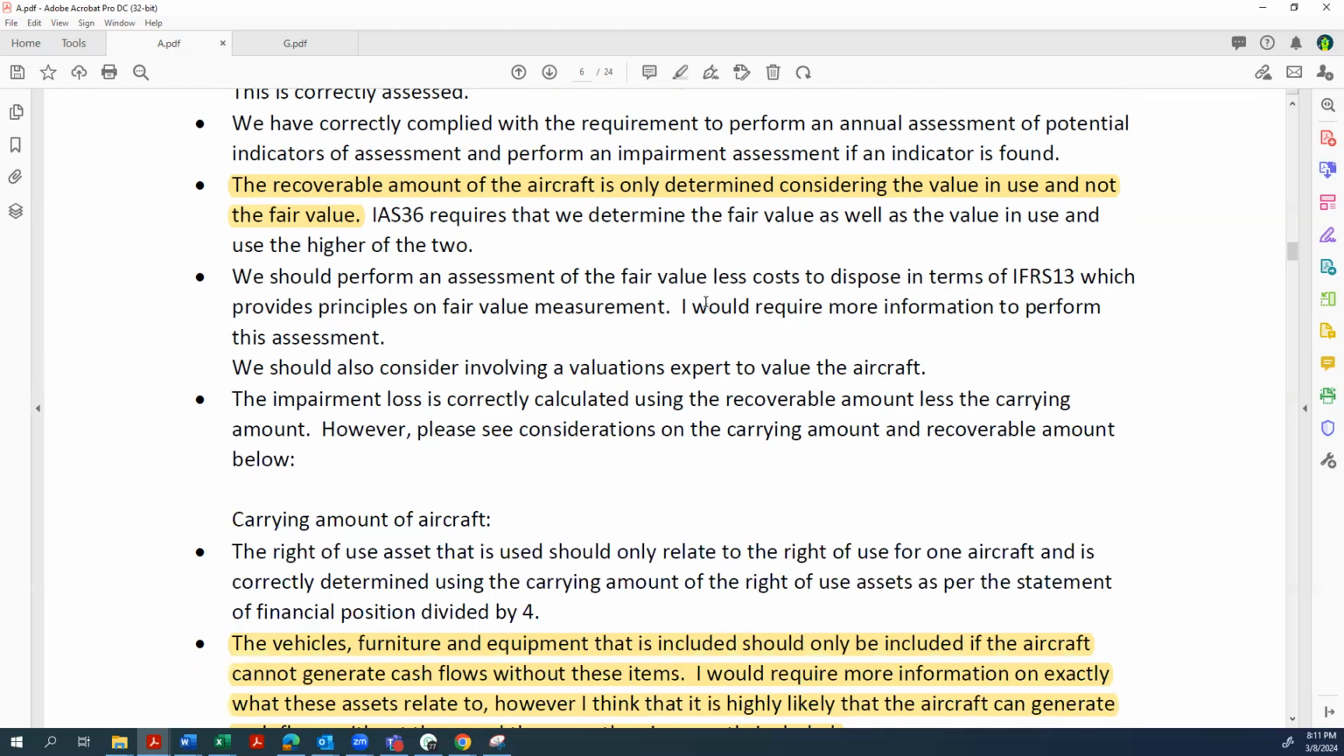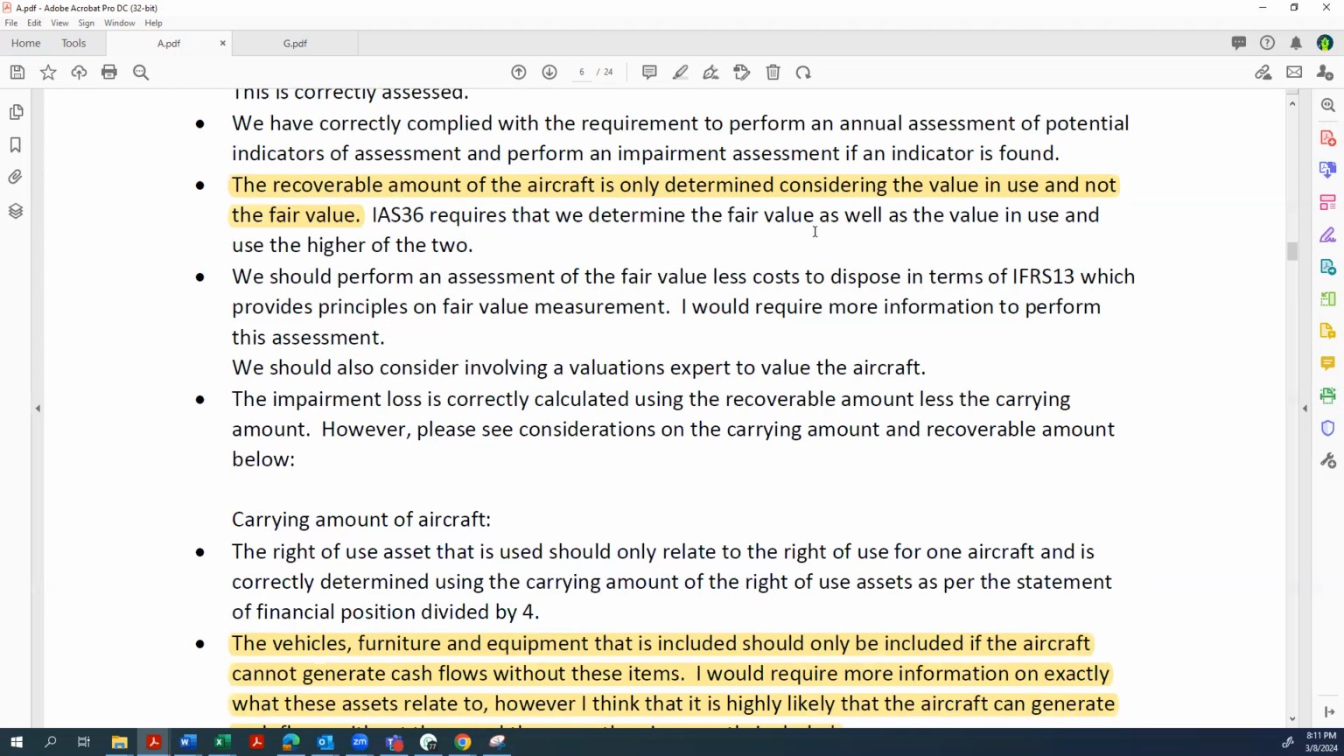I think the point with the fair value less cost to sell was the fact that it was omitted from the calculation. IFRS 13 is going a bit too far for this task. Then it says impairment cost is correctly calculated using the recoverable amount less carrying amount, please see considerations on the carrying amount and the recoverable amount.